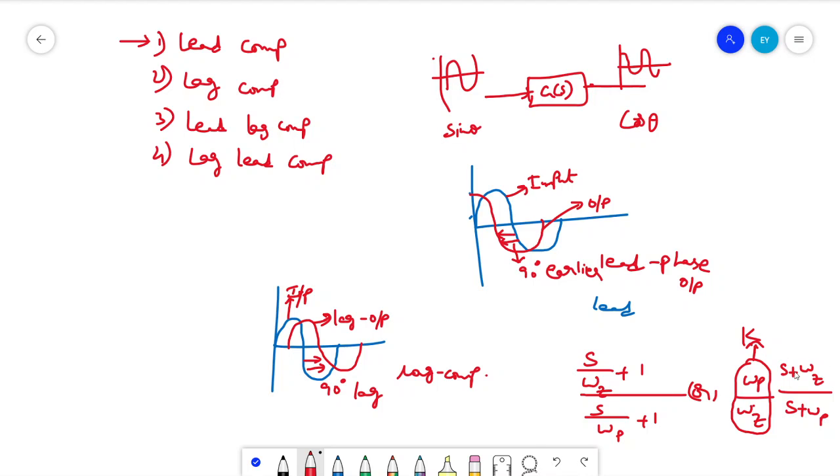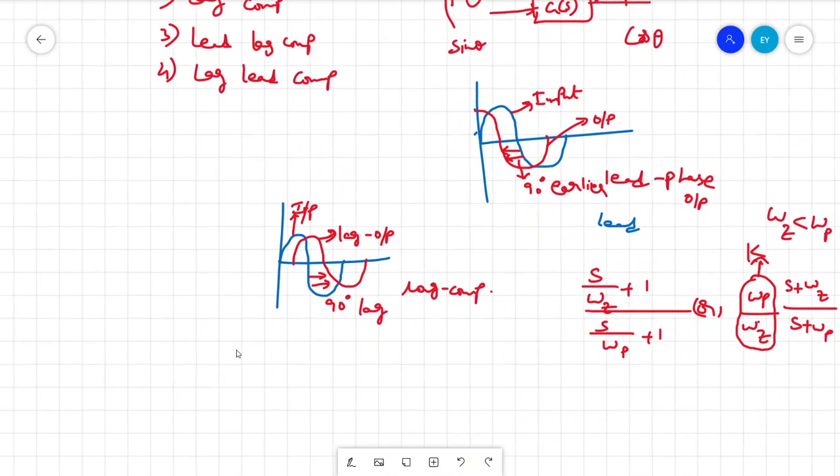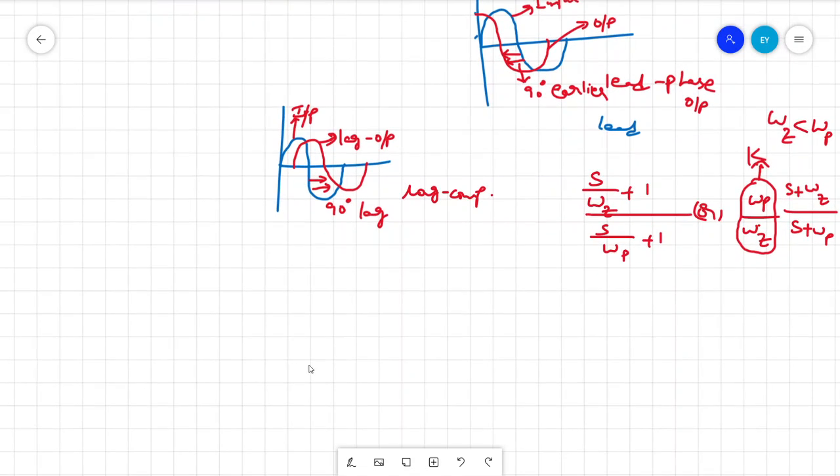If you observe here, in this structure omega z is less than omega p. This means the zero you are using is closer to the origin than the pole. Whatever zero or numerator root you are using, if it is nearer to the origin compared to the pole, then that particular system is called a lag system, a lag compensator.